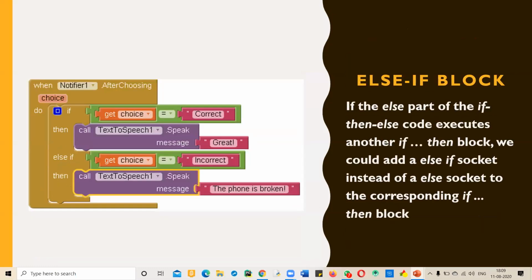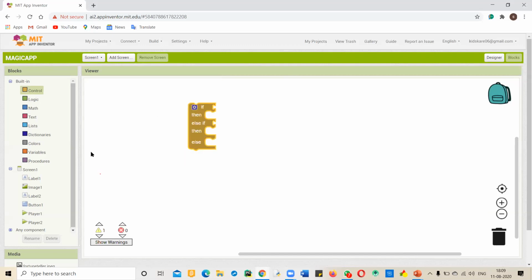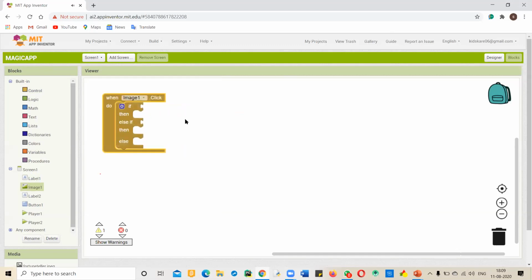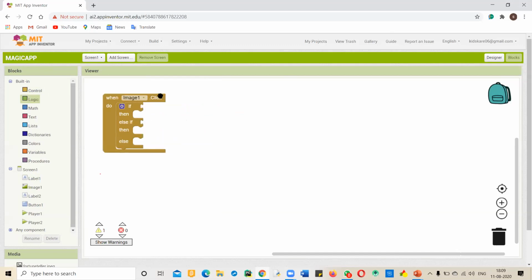Now this is the else if block. Else if is also similar to this, the only difference is that it handles two conditions. The block we are talking about is this else if. I will drag it and drop it here. You don't have to copy anything, okay? Don't do what I'm doing. Now, if we add else if, then both conditions can execute.